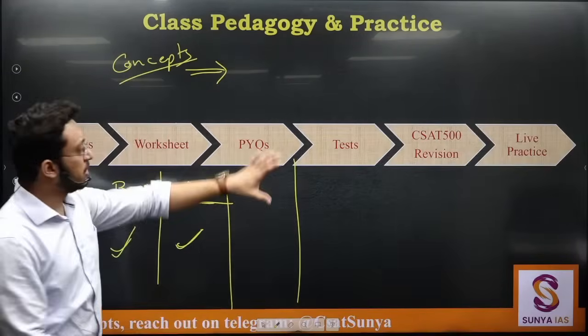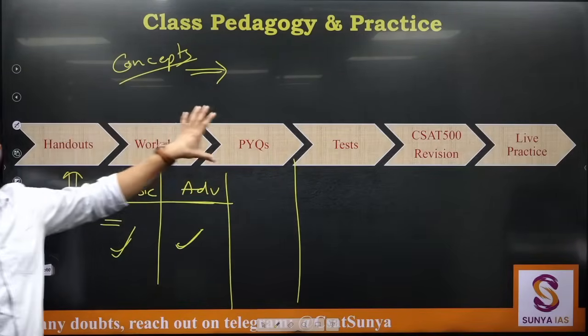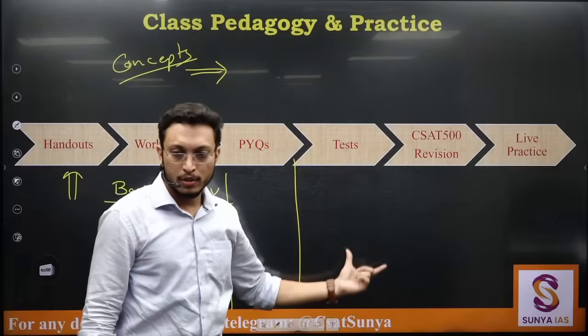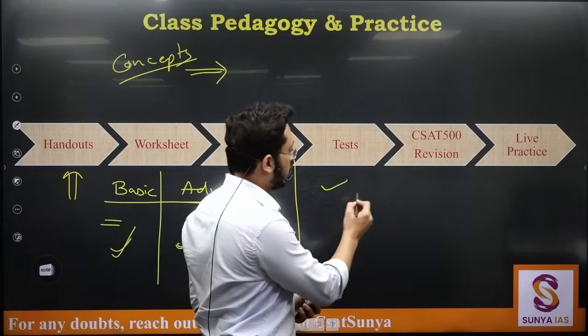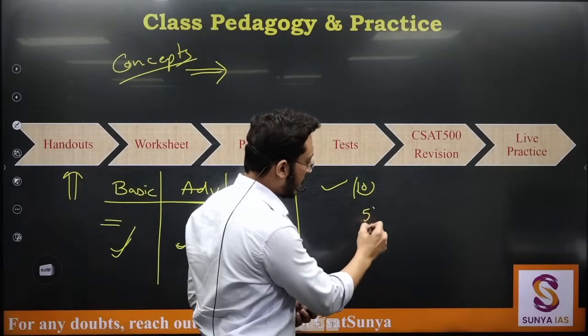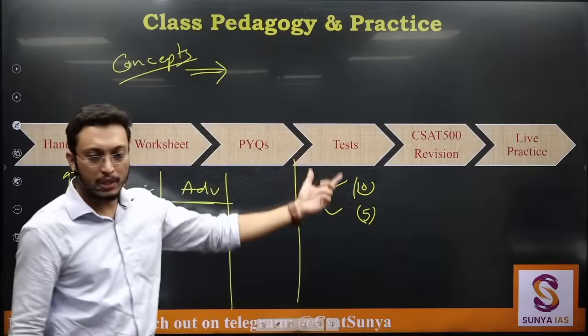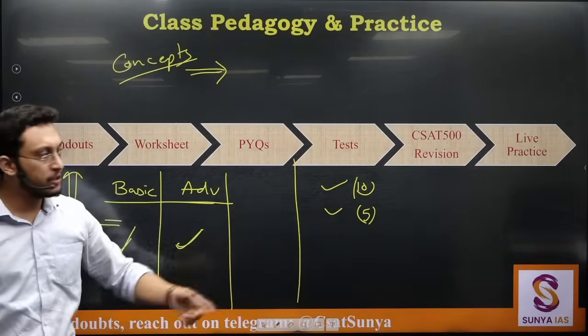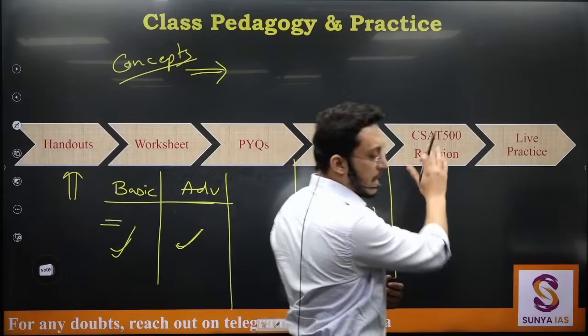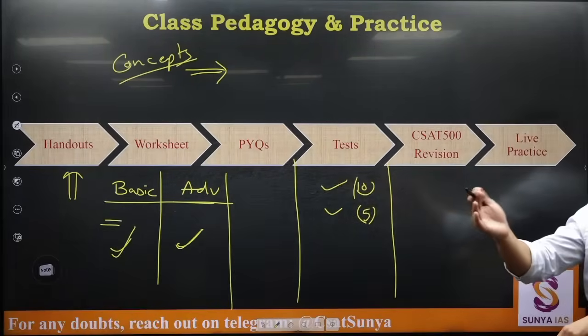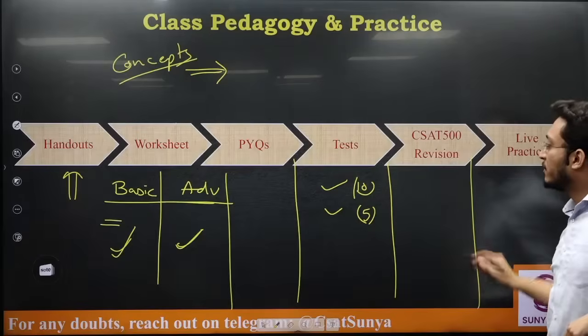Once this part is done, where your classes will be done, then your test will start. You will have some sectional tests, around 10 sectional tests and 5 full length tests. Once your course is done, you will have your test. Then in the month of March, might be February end and March, you will have CSAT 500 revision classes.